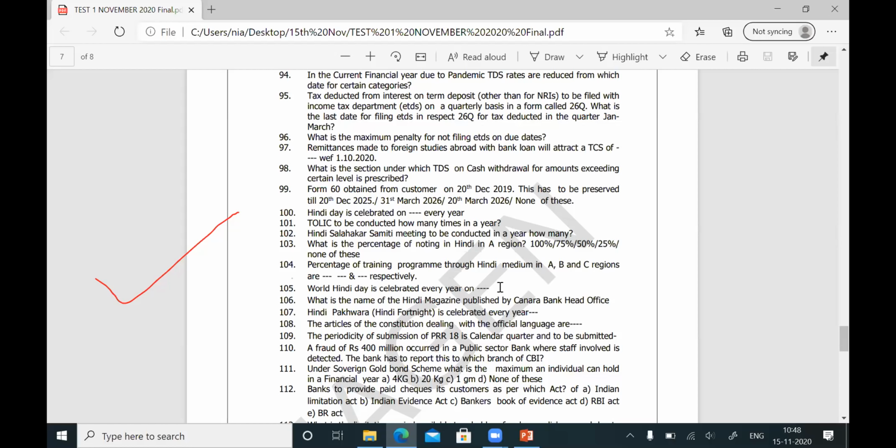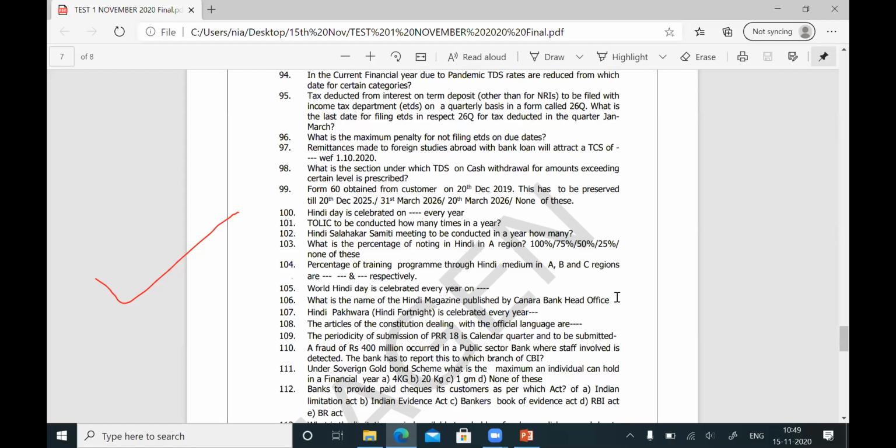Okay, 10th January. Question number 105, answer is 10th January. Then, what is the name of the Hindi magazine published by Canara Bank head office? Question number 106. The name of the Hindi magazine published by Canara Bank is Can Jyoti.